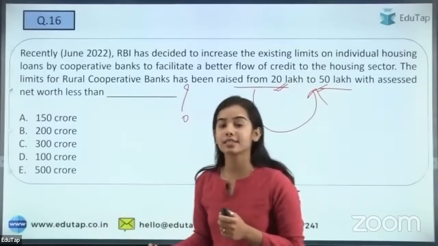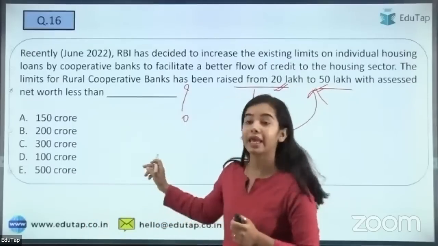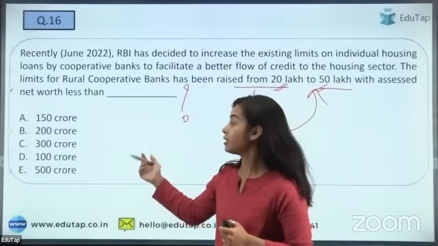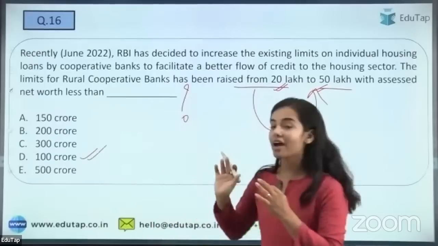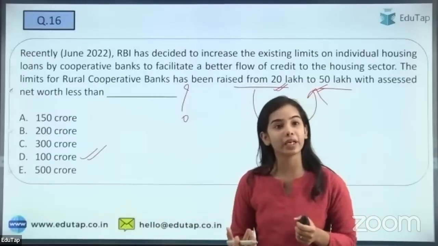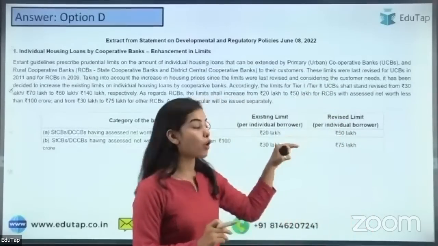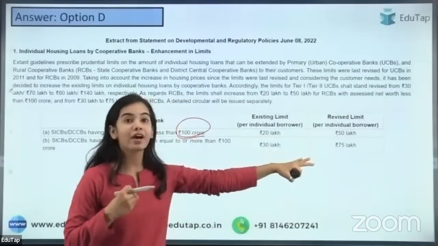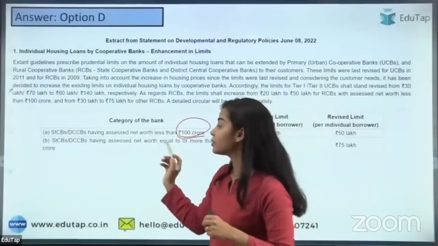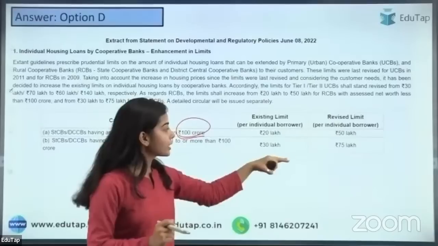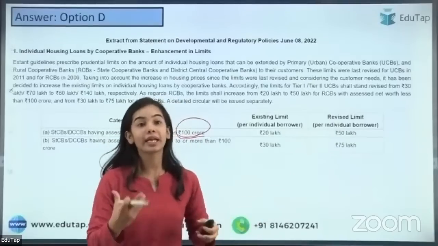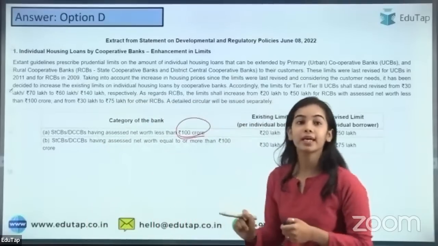So I'm getting the answer C. That is not here. The right answer will be the 100 crore. So if they have less than 100 crore of net worth, then the limit will be increased from 20 lakh to 50 lakh. If they have the assessed net worth of higher than that, the limit will be increased from 30 lakh to 75 lakh. That is more than doubled. Okay, yes, it has been more than doubled.